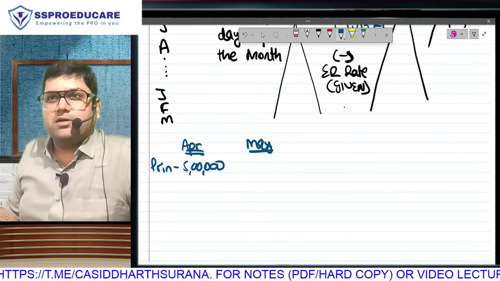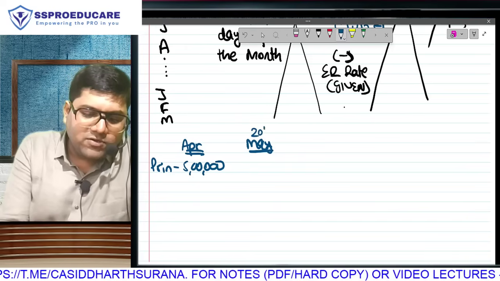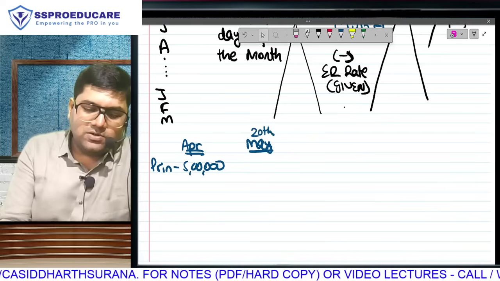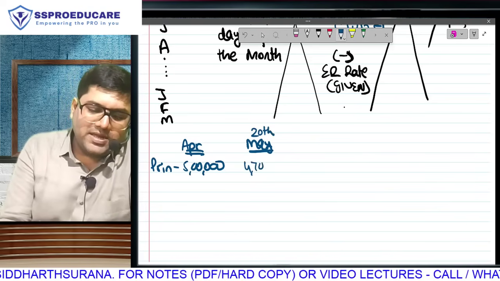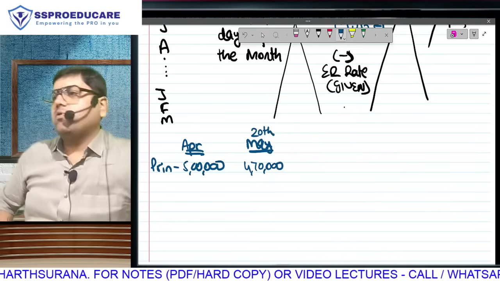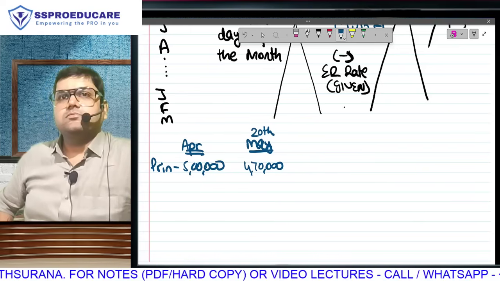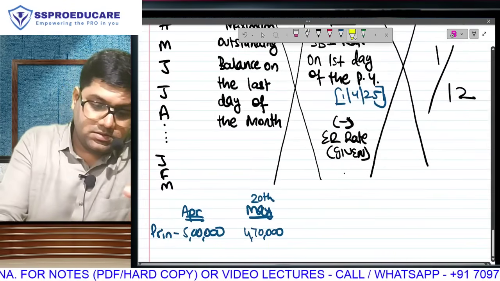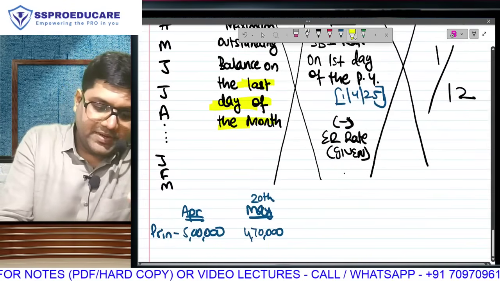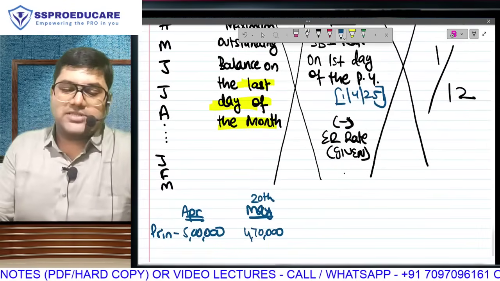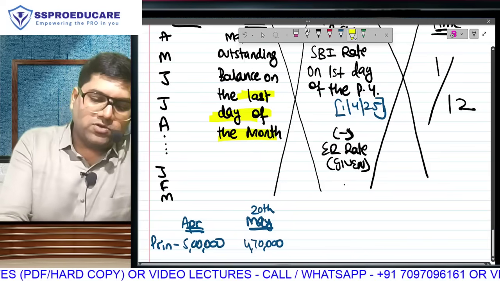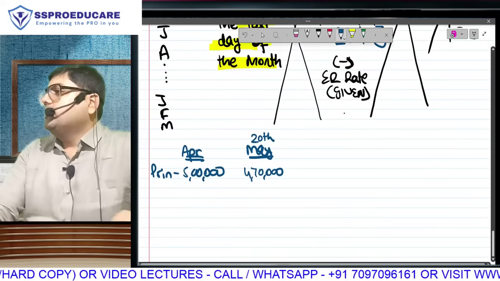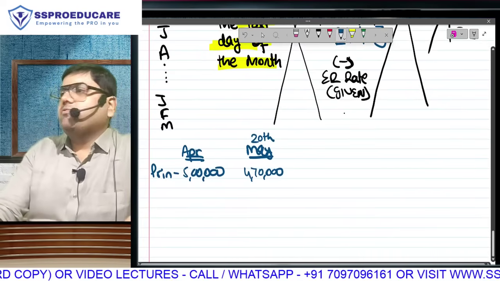So on 20th May, he was getting April's salary. He said deduct 30,000. So now May's principal will become 4,70,000, because on the last day of the month, the outstanding balance was 4,70,000.